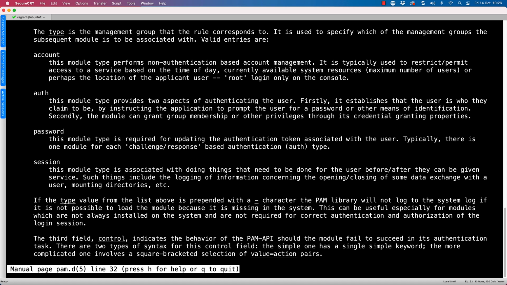Authentication, as the name suggests, happens during authentication. Password happens whilst we're changing our password. And then session happens once we've passed all other types and we're then ready to present the service to our user and start their session. So this then becomes our type, but closely following our type, we're going to have a control for a module, and it's this that can cause us some problems.